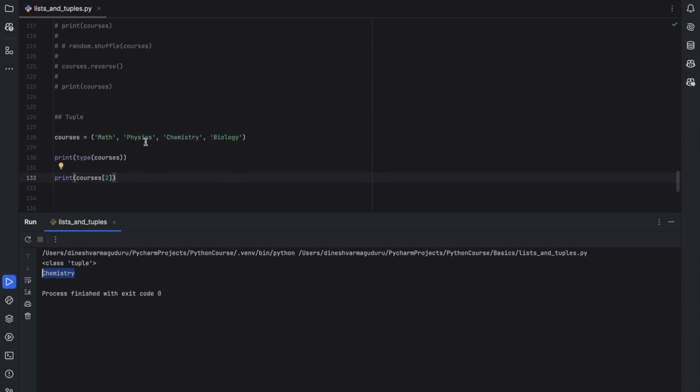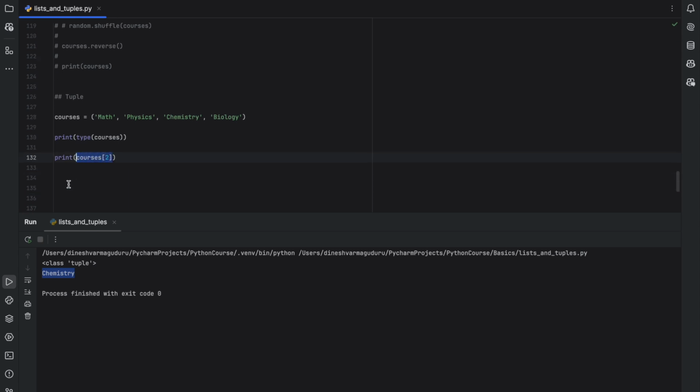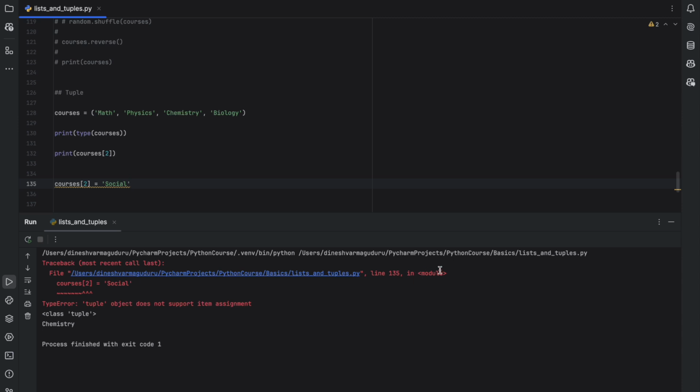Let's say it has printed chemistry, which is at second position, and same in the tuple as well, the indexing will start from 0. And the main thing to note in the tuple is that, let's say that you want to replace the item at index 2, instead of chemistry with some social. Let's see what happens at line 35. So it says at line 35 we got an error, which is tuple doesn't support item assignment. So the tuple is basically immutable. We cannot change the elements of this tuple.